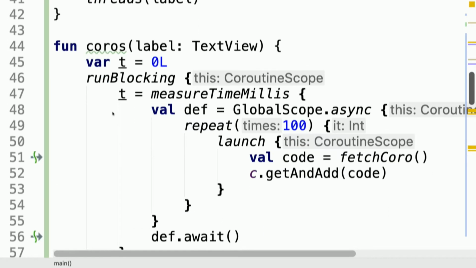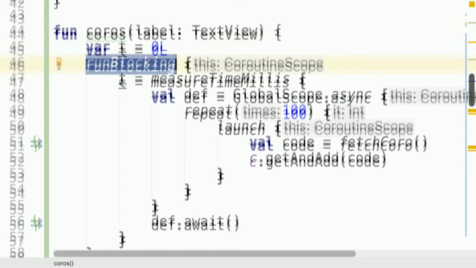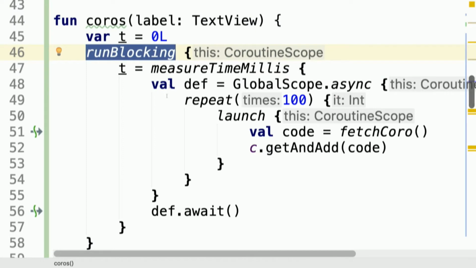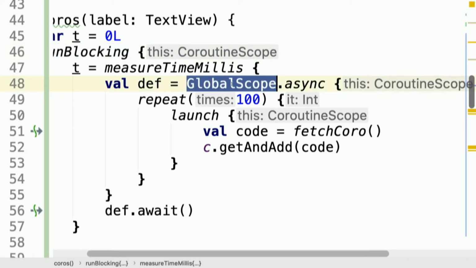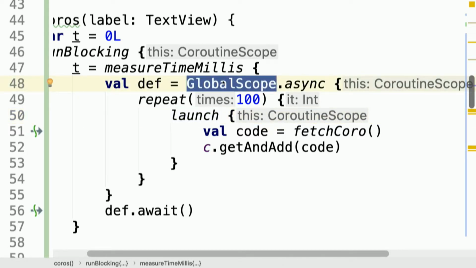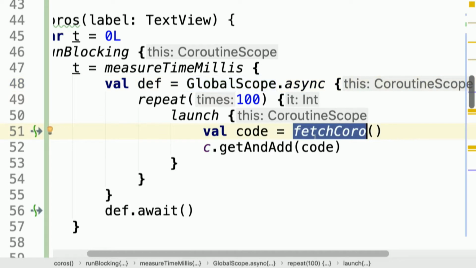And the way I do it with coroutines is kind of simple in the end. So I do runBlocking because I want to measure the time of that and not finish the method at the end. I need to also update the UI with the real values. So I will block at this point, but on the UI part, because here inside I will just run on the UI thread, repeat 100 times, start a coroutine on the global scope. So that's going to be an IO thread, sorry. I will fetch data using a method to fetch data, and then that's going to return 200 OK, and I will count all the 200 OKs.